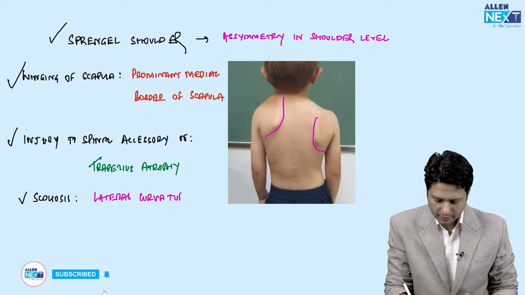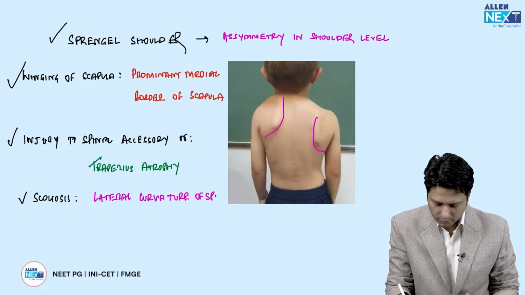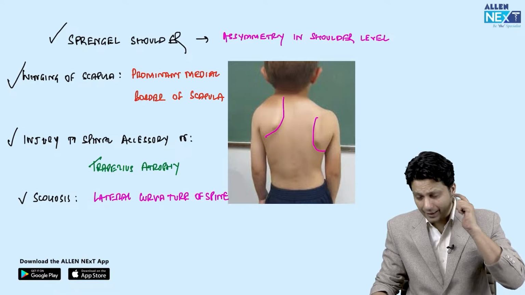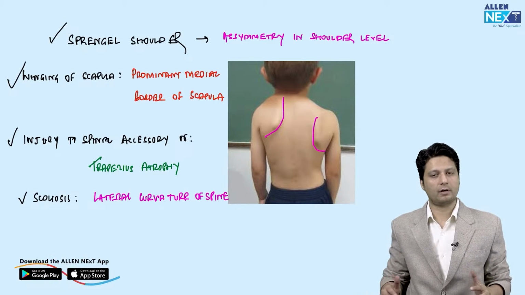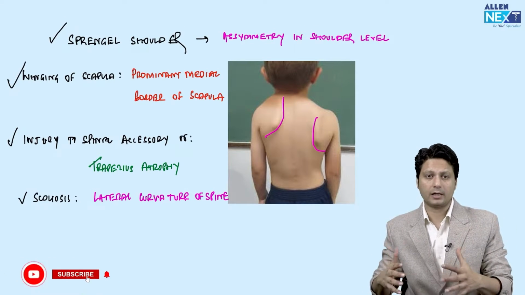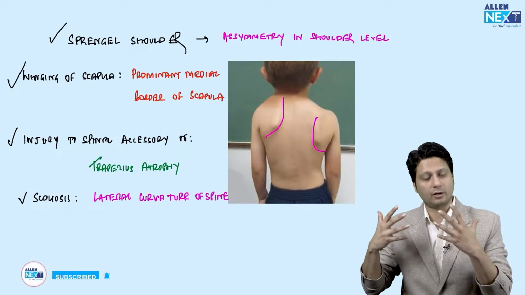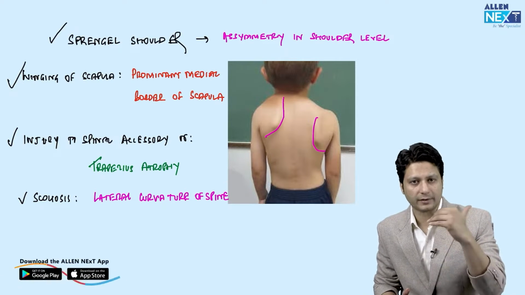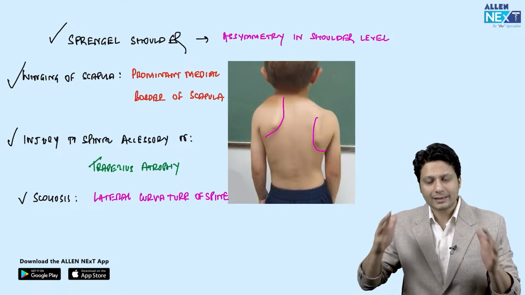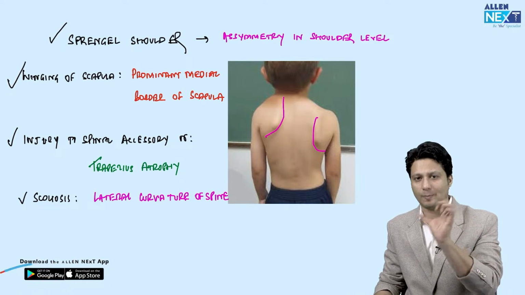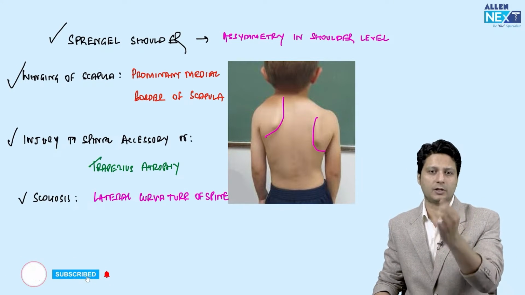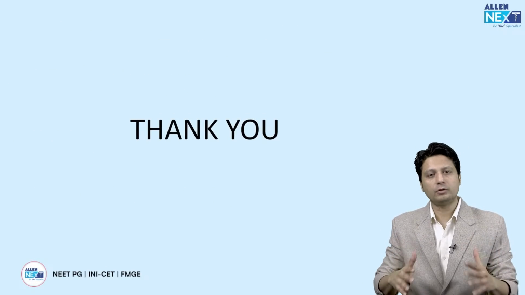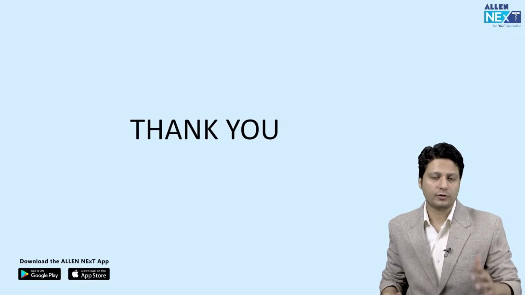So hopefully everything is clear related to the topics that we have discussed, which are very common nowadays. And in this segment, what we have covered in the recall is CTEV, in particular a very hot question, a kind of question which is in trend. And why not? Because the examiner wants you to identify the condition, counsel the parents, give them the correct direction that this condition is manageable with a simple application of a cast, right? That is the Ponseti method.